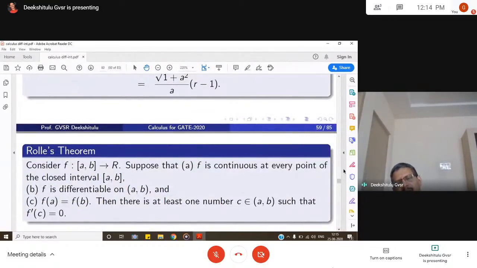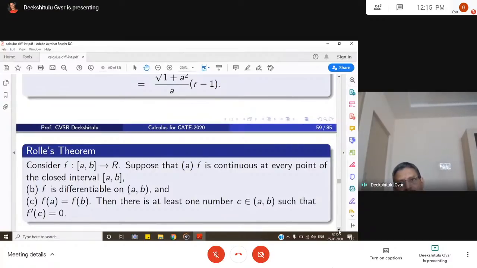Coming to the areas and volumes, that will be discussed very shortly, maybe next class in the multiple integrals. Anyhow, I have given this topic as arc lengths, areas and volumes, that we will discuss in next class. Till now we are talking about one-dimensional functions.